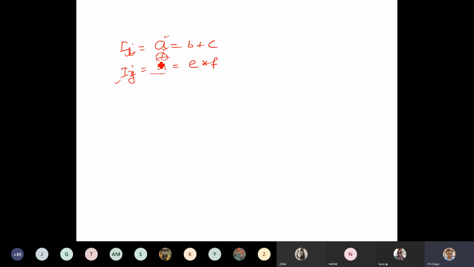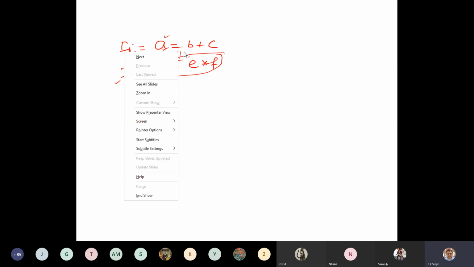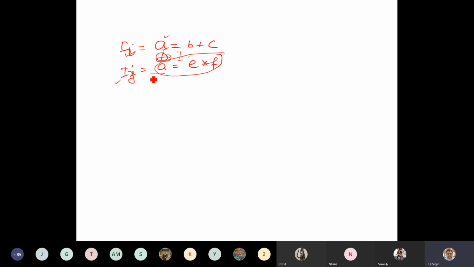It may be possible that some of the instructions may use the value modified by this expression. If Ii and Ij are executing in parallel, Ij may override the value of Ii, and these instructions which need the value of A in Ii will use the value of A produced by Ij. So this is the case of output dependence. If two instructions modify the same reference, then there will be output dependence.